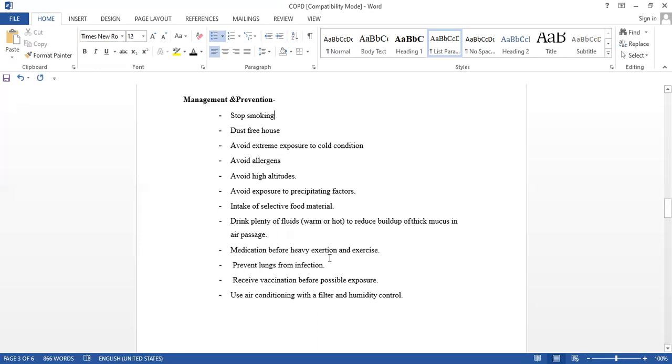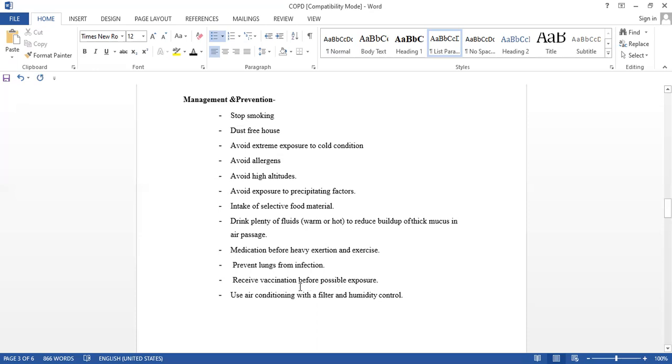Be careful. We should avoid pollution, we should avoid the allergies that cause infection of the lungs. Okay, if we have cold water, freezing water, then definitely our respiratory system will be hampered. So avoid that. Receive vaccination before possible exposure.